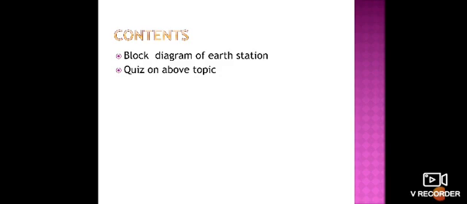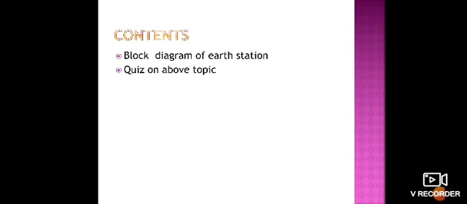The main parts of satellite communication are data, earth station and satellite. We have seen the communications satellite, and on the ground we have to see the earth station also.